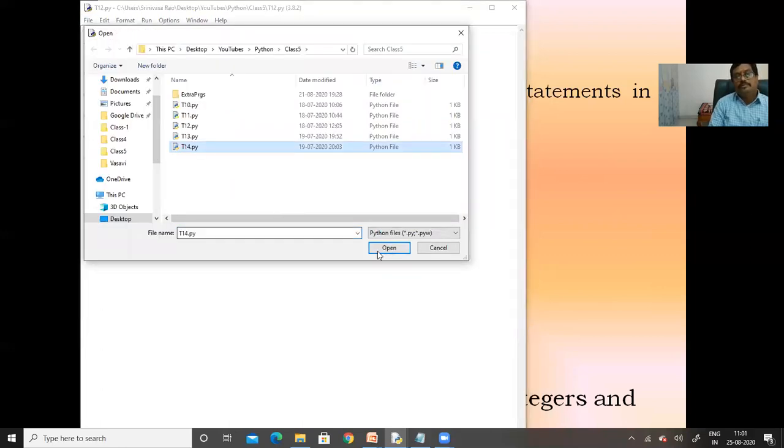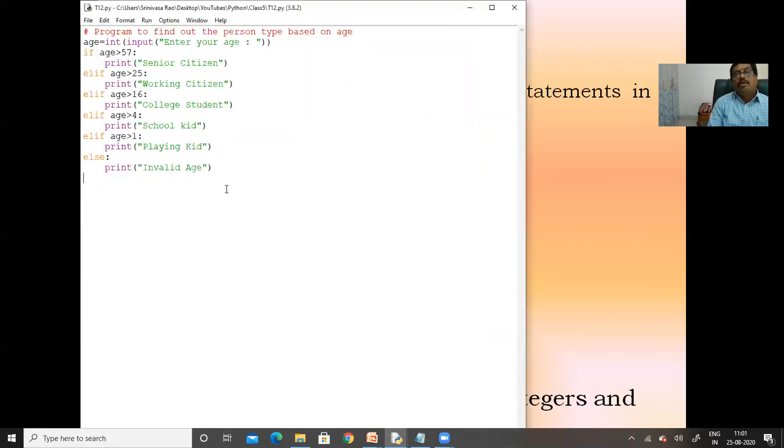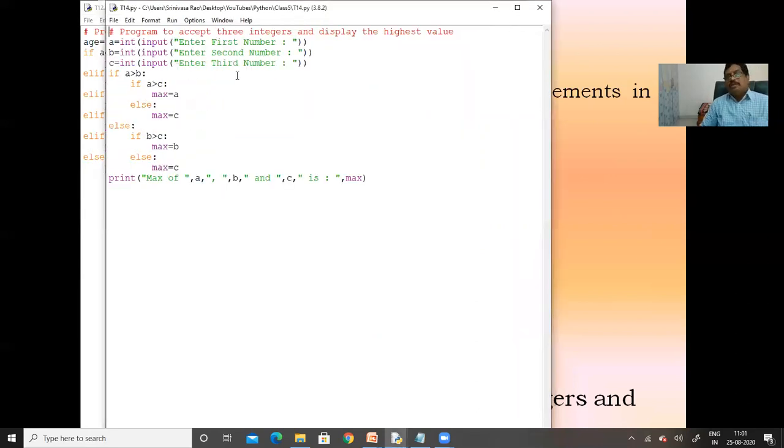P14. Okay, what is the functionality it is going to perform? Here it is going to accept three numbers. Out of those three numbers, we have to identify which one is the maximum value. First of all, the first two numbers are checked: if A is greater than B. If the condition is satisfied, A will be the highest value.